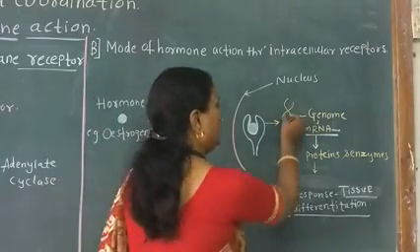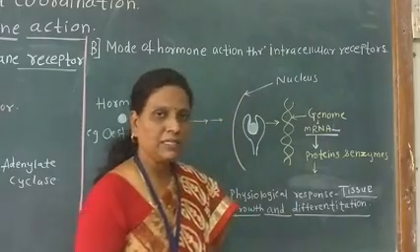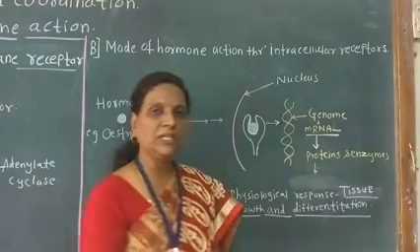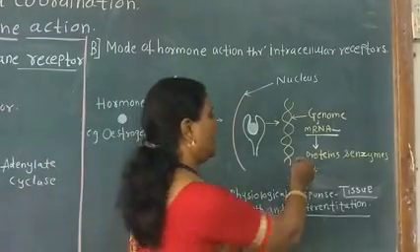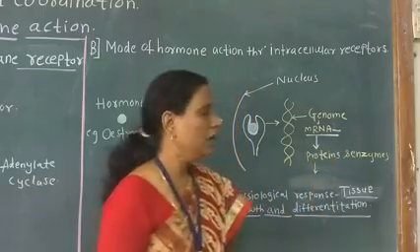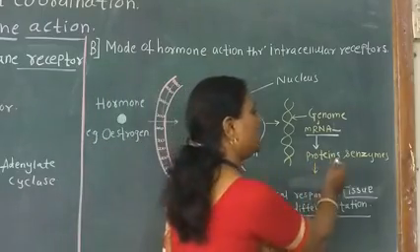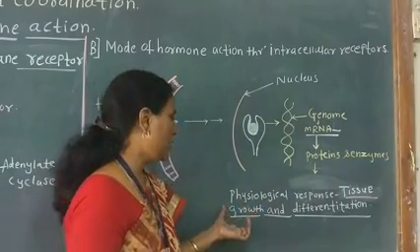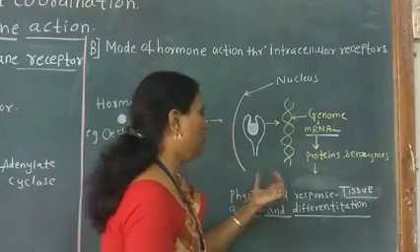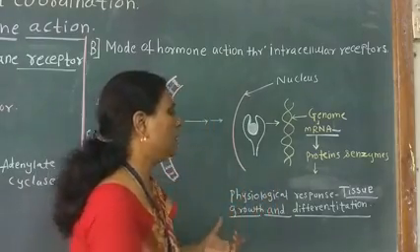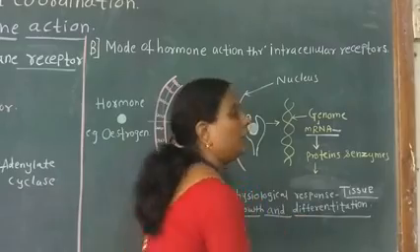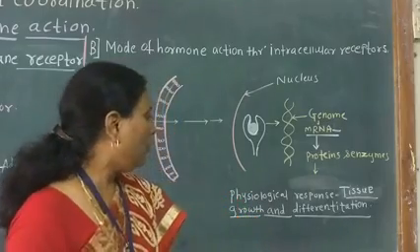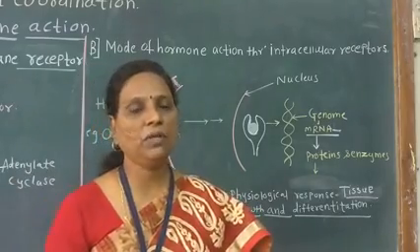Then the genes are activated and transcribe the messenger RNA, and this messenger RNA initiates the synthesis of proteins and enzymes necessary for the metabolic reactions. This gives the physiological response, that is tissue growth and differentiation, meaning growth of the tissues and cells and differentiation of the tissues.